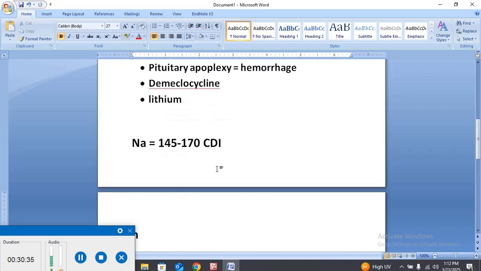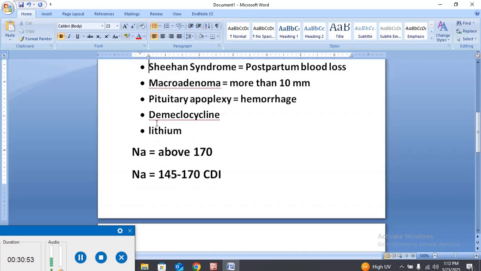But if the sodium level is above 170, this will be the nephrogenic diabetes insipidus, NDI.